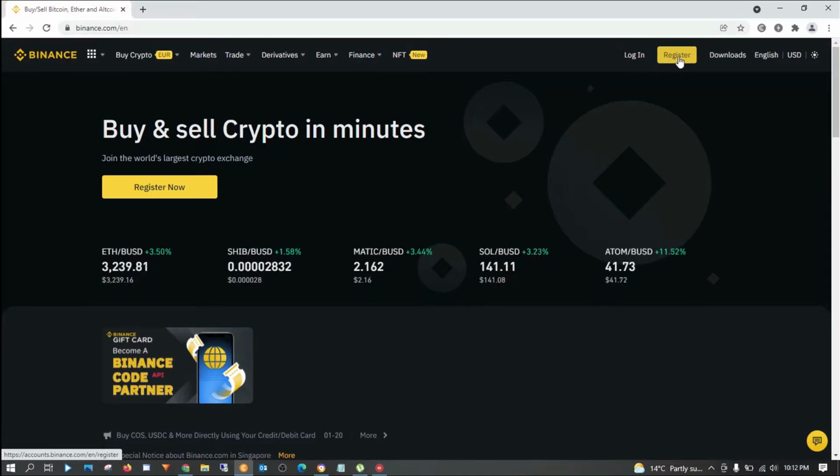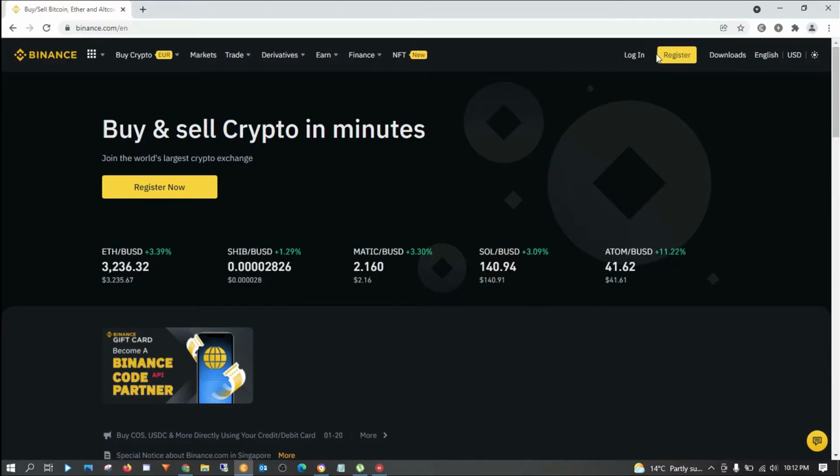I'll show you how you can register on the Binance platform, and how you can do pretty much everything when you're registering, how you can also log in, and how you can do authentication. It's called two-factor authentication, used while registering, so that you can be sure about your Binance account.